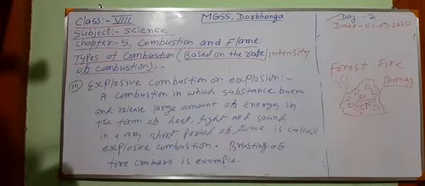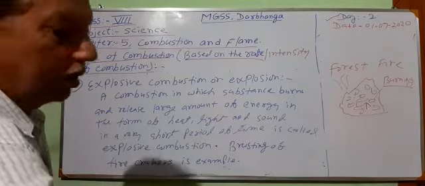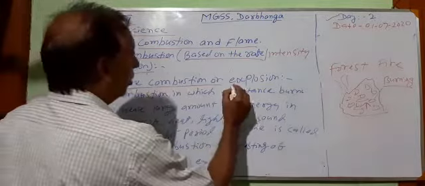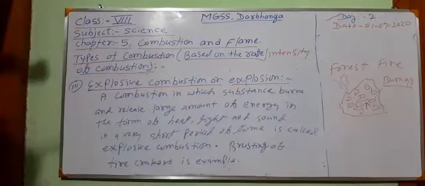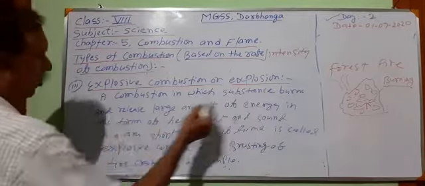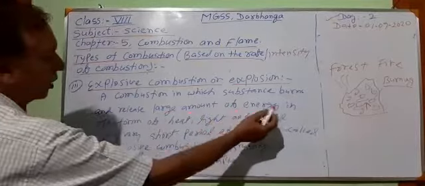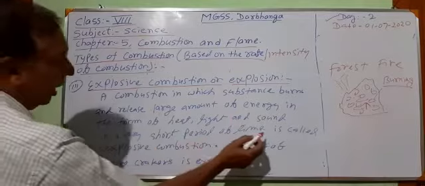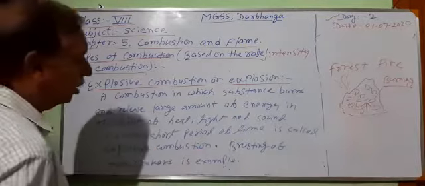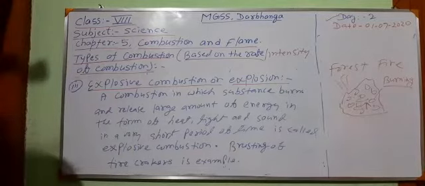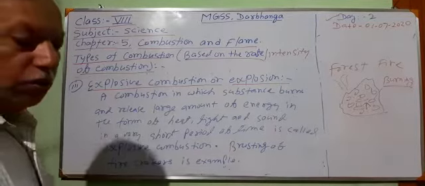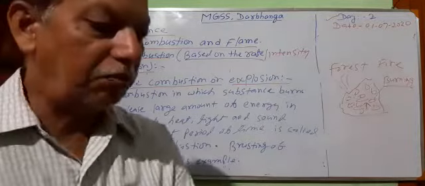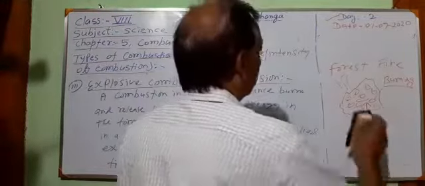Dear students, the third type of combustion is explosive combustion. Explosive combustion is also known as explosion. What happens in an explosion? A combustion in which a substance burns and releases a large amount of energy in the form of heat, light and sound in a very short period of time is called explosive combustion or explosion. For example, bursting of firecrackers. On different occasions, you use different types of firecrackers, and these are examples of explosive combustion.